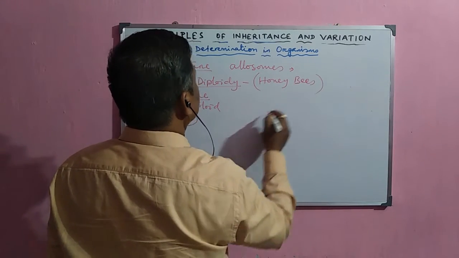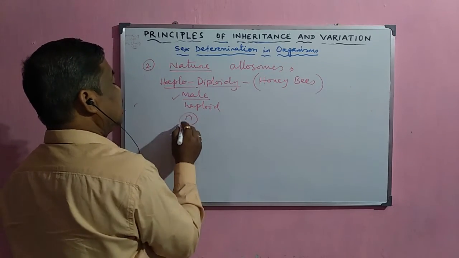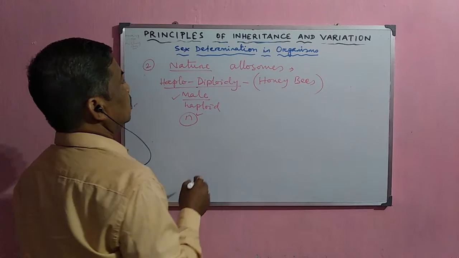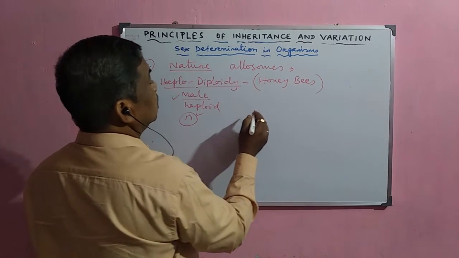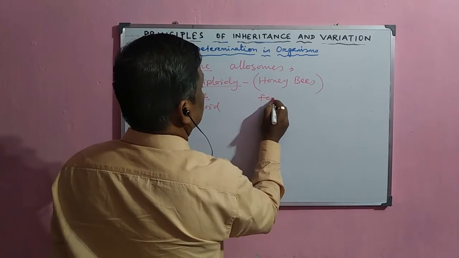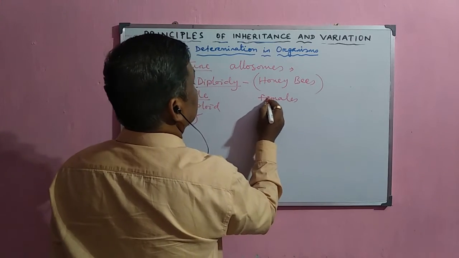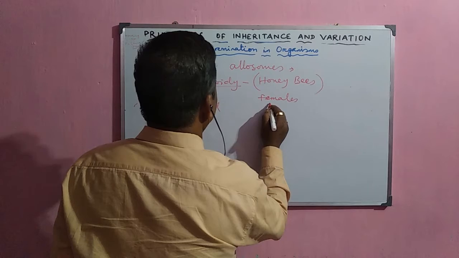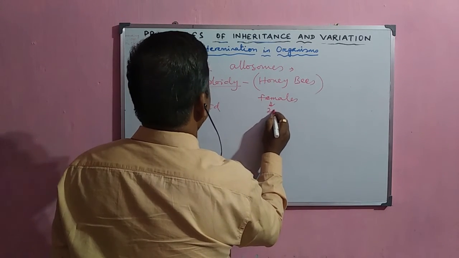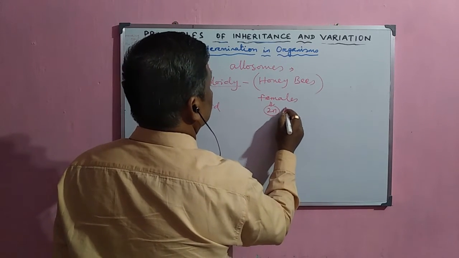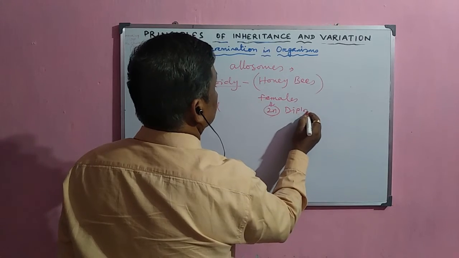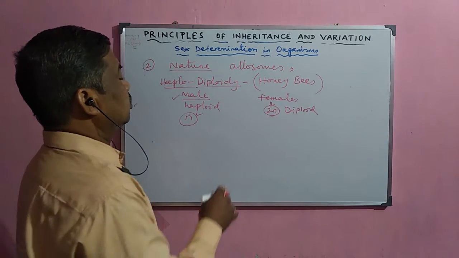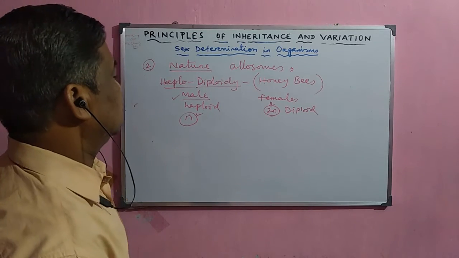In honeybees, normally the males have the haploid set of chromosomes, but the females normally have the diploid set of chromosomes. Here 2n, or it is called the diploid set of chromosomes. So this diploid set of chromosomes is normally observed in case of female.